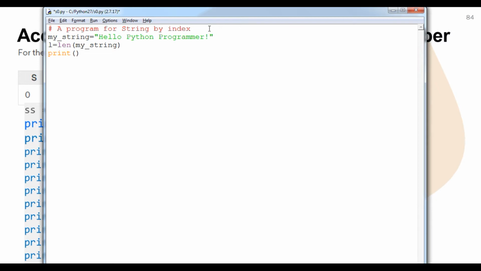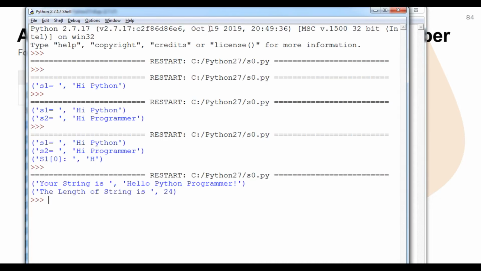And we can say print "your string is" my string, and in the next line print "the length of string is" L. So we are going to run it and watch.